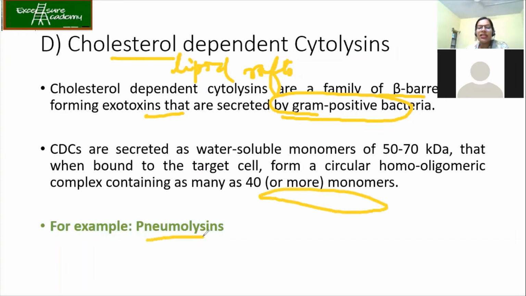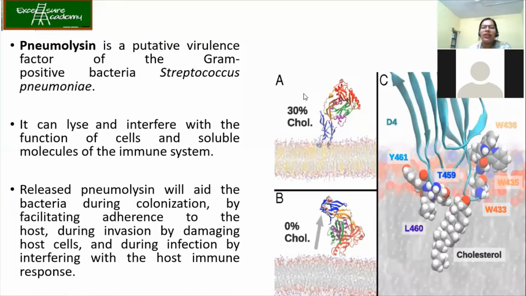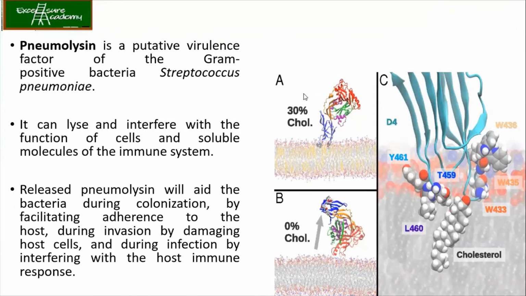An example here is pneumolysin, from the bacteria pneumoniae. Cytolysins, remember the example which we studied in the case of E. coli or Enterococcus faecalis, cytolysins, alpha pore forming. But here in the case of cholesterol, it is beta barrel. An example is pneumolysin. Look at the figure over here. Pneumolysin is a putative virulence factor. What do you mean by virulence factor? It gives the ability to cause infection.